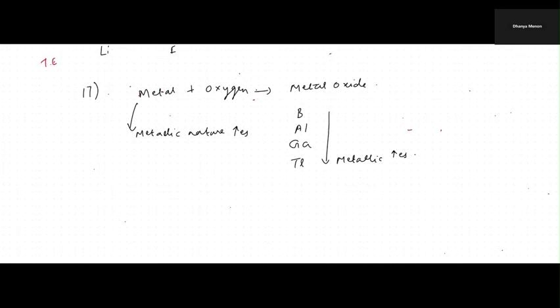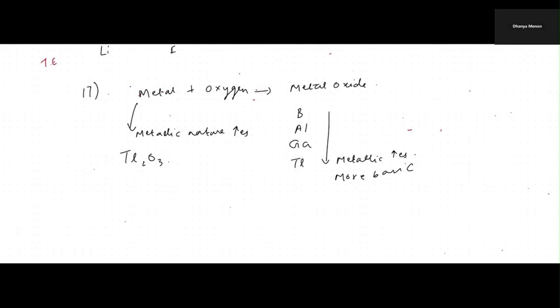We already discussed in one of the videos, more metallic means more basic. So the most basic will be which one? Thallium, Tl2O3, thallium oxide. Because thallium is down the group, it becomes more basic because the metallic character increases.